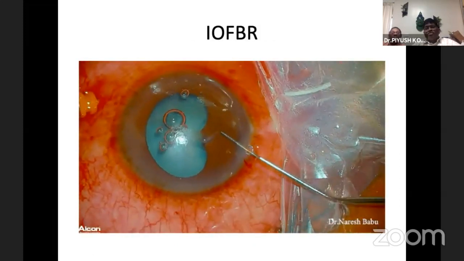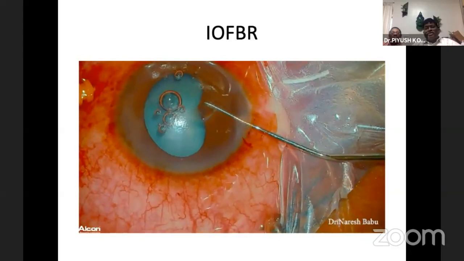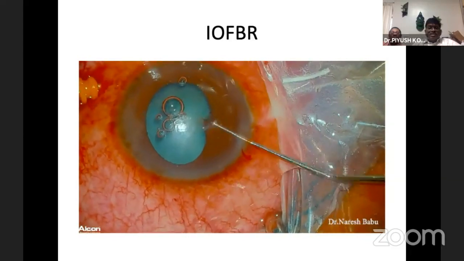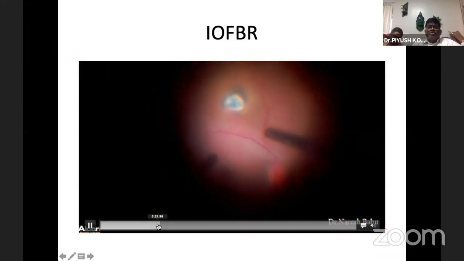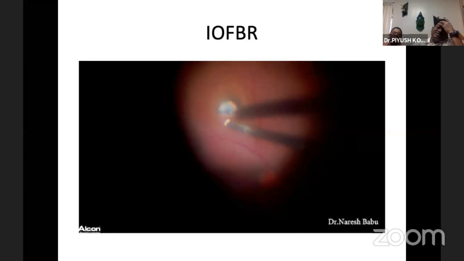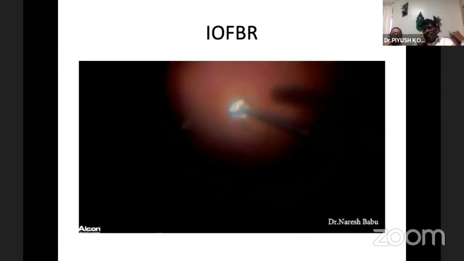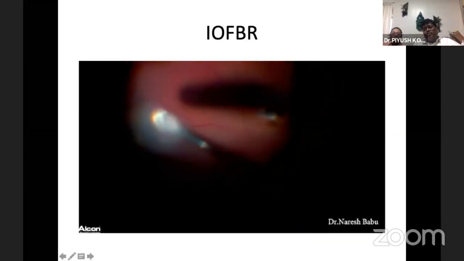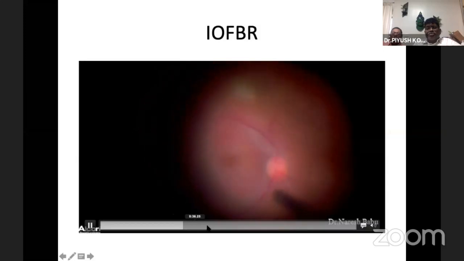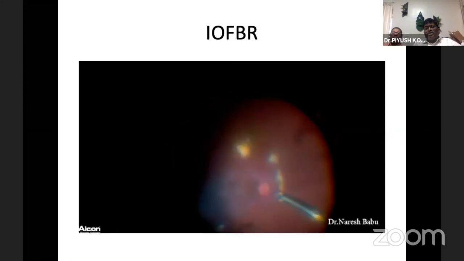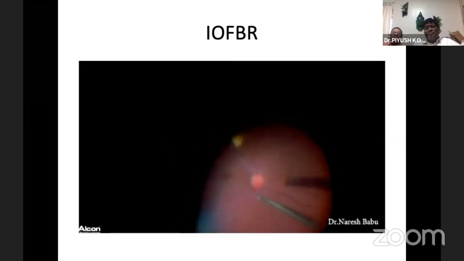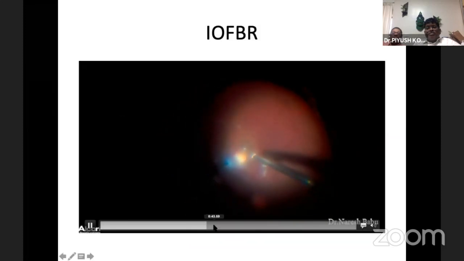This is a case of trauma with a corneal tear with a mature lens. In this case, we went in for lensectomy, leaving the anterior capsule. You can make out it's a very small foreign body, but any foreign body can be removed using this. Once we complete the vitrectomy, I usually go for a PVD induction so that it is easy to release the foreign body. Yeah, this is the PVD induction. With the help of an MVR blade, we can tease the foreign body out from its site of attachment.